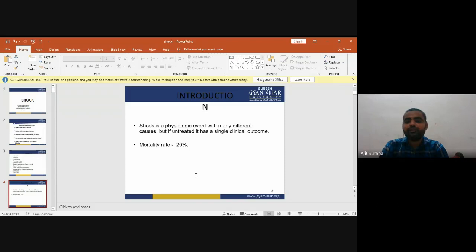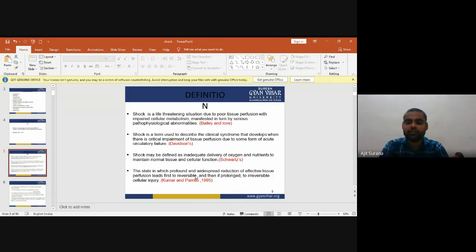Shock is a physiologic event with many different causes, but if untreated, it has a single clinical outcome. The mortality rate in shock is 20%.